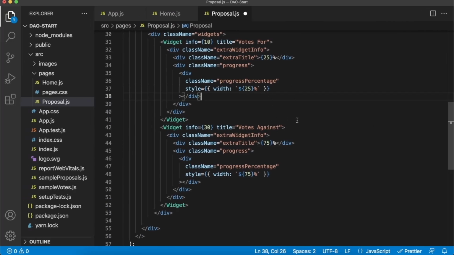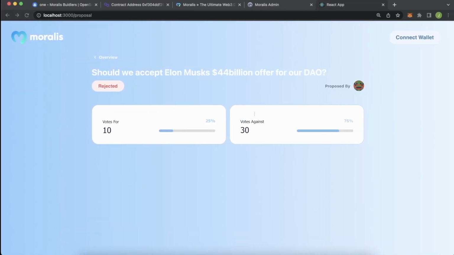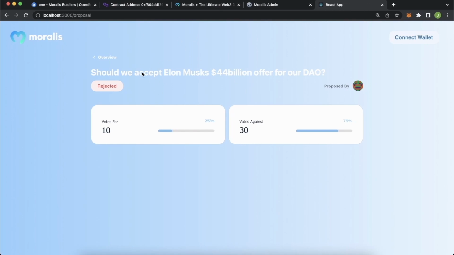All right, that's a quick change. 10, 30, and 25% up, 75% down, save that. And now this is more realistic. This proposal that was rejected got 30 votes against and 10 votes for, making it rejected.